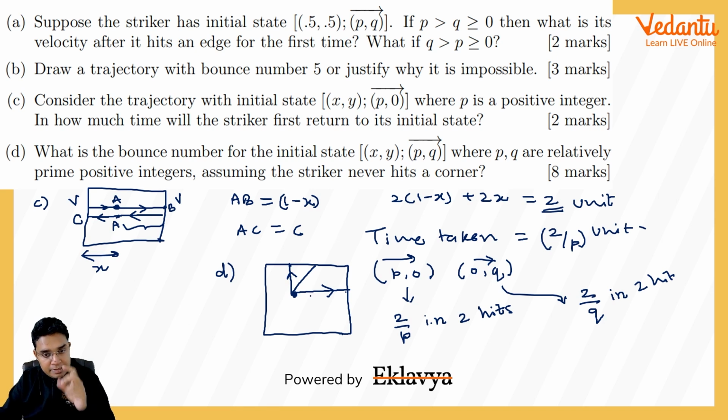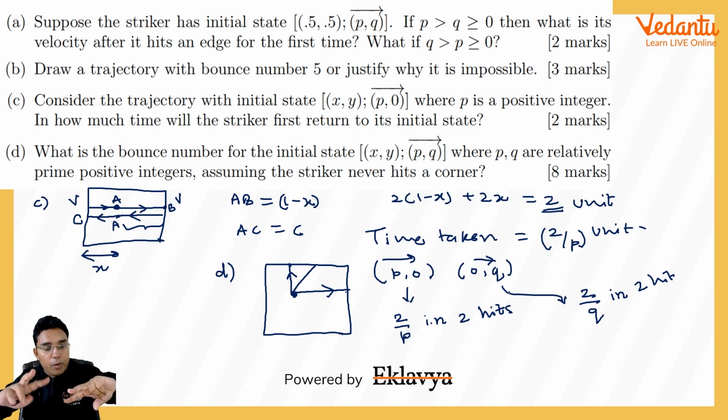Then only we can say that one striker with velocity p comma q returned back to this same point with the same velocity. There are chances 2 upon p and 2 upon q are different. So the particle going in the horizontal direction will reach this point at some time, and the particle going in the vertical direction will reach the same point at 2 upon q unit time, but they may be different times.